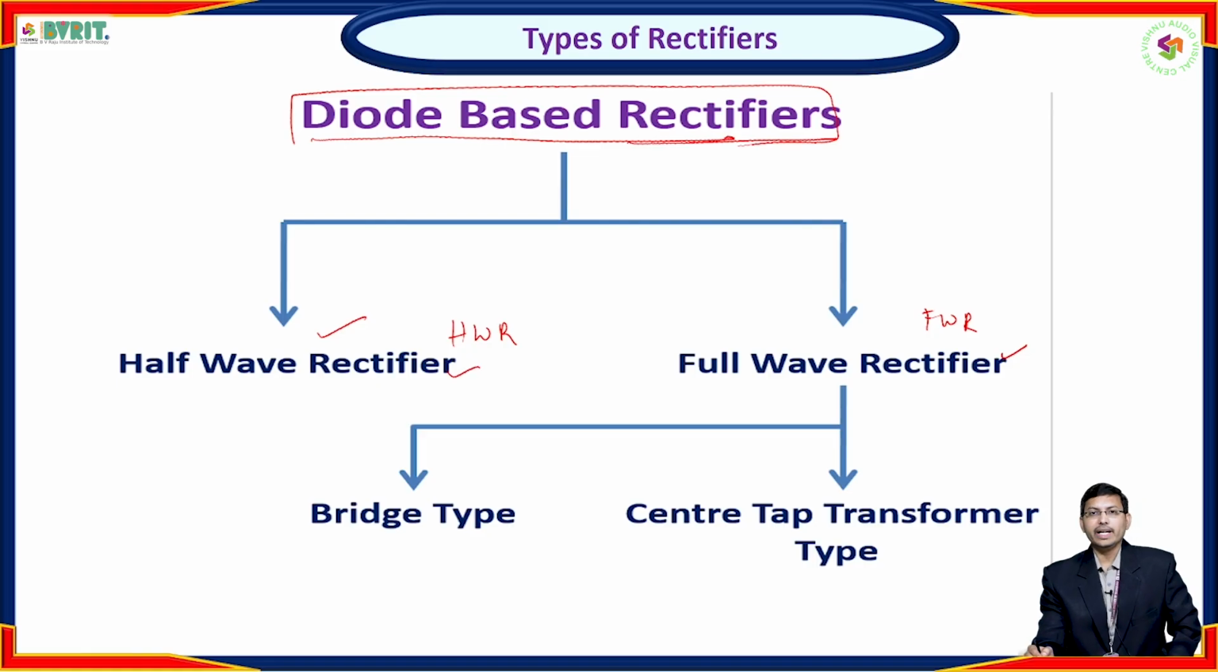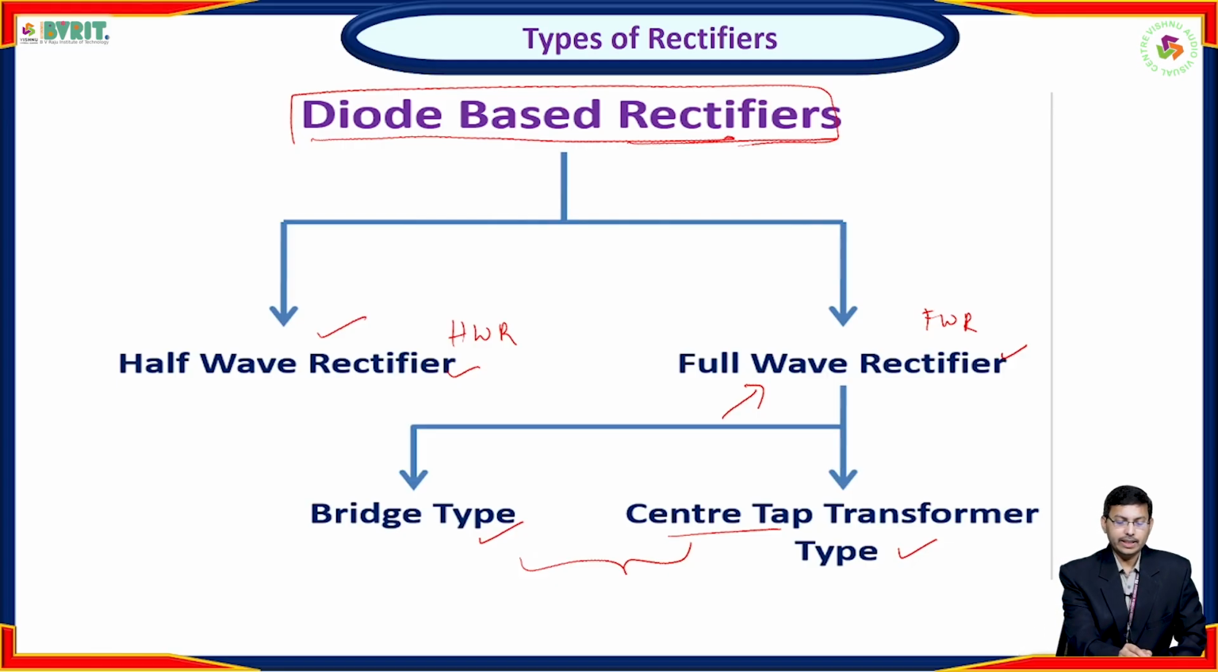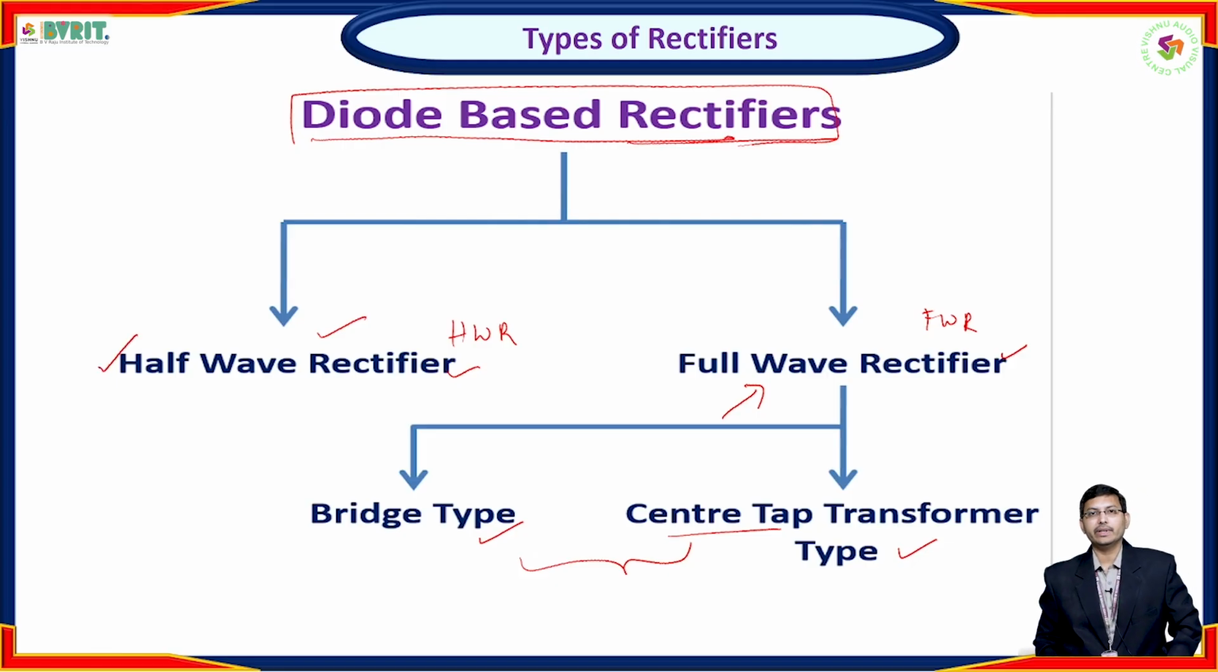Again, the full wave rectifier is classified into the bridge type rectifier and the center tap transformer type rectifier. These two come under the full wave rectifier. Now we'll go one by one. First we'll discuss the half wave rectifier operation, and later we'll see the full wave rectifier operation.